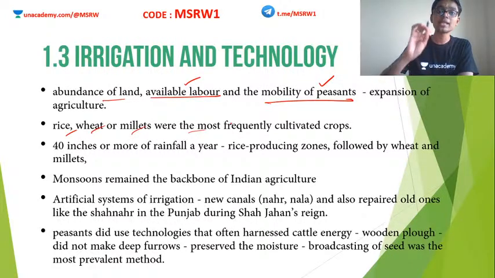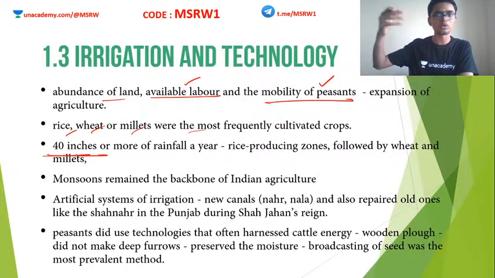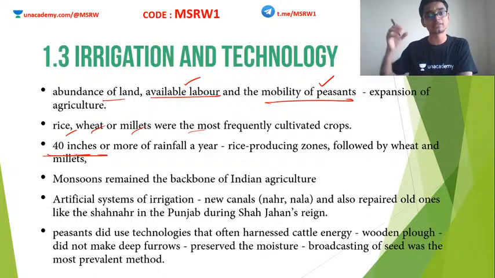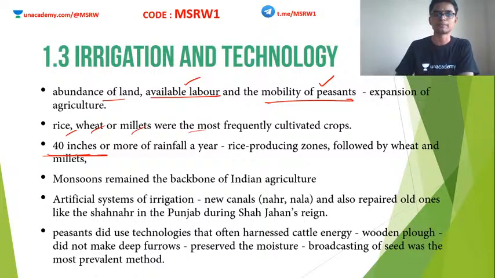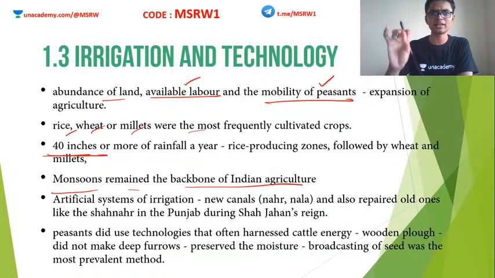In those areas where rainfall was above 40 inches, which means very heavy rainfall, about 250 centimeters, rice was produced. Because rice is a crop that needs a lot of water. You know how rice is cultivated, so you get the point. So based on the availability of water, crops are also chosen. Clear? So basically, monsoon remained the backbone of Indian agriculture. I think that is a very understandable point. Even now, the same continues.